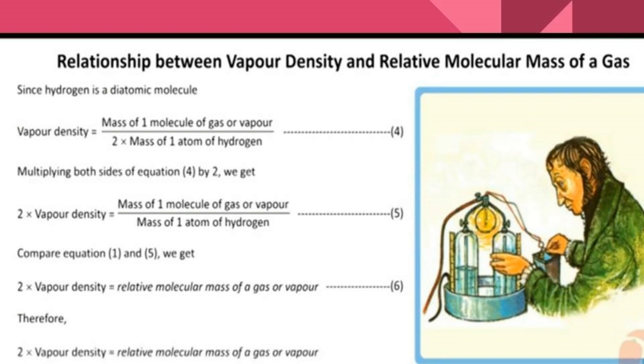Therefore, 2 into vapor density is equal to the relative molecular mass of a gas or vapor. So, 2 VD equals RMM, where VD is vapor density and RMM is relative molecular mass. You can easily remember it.